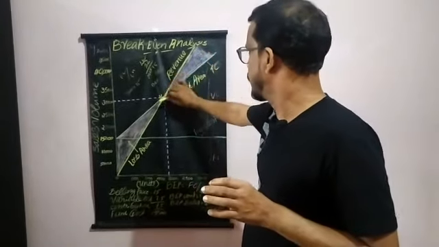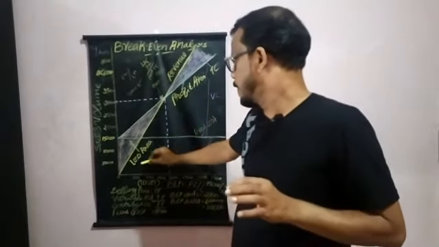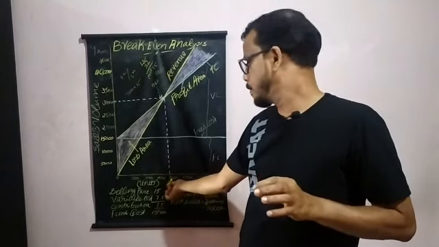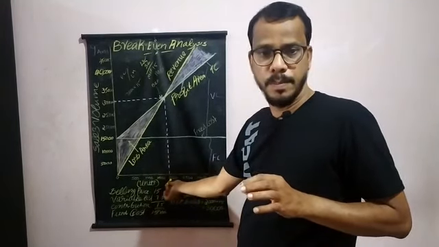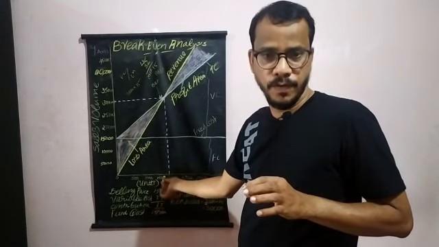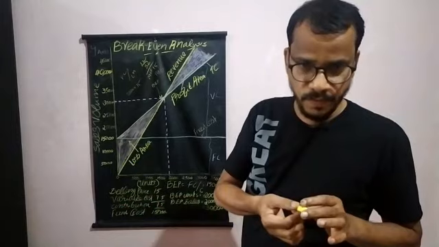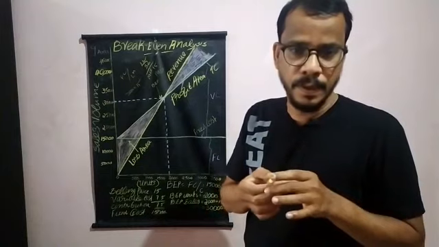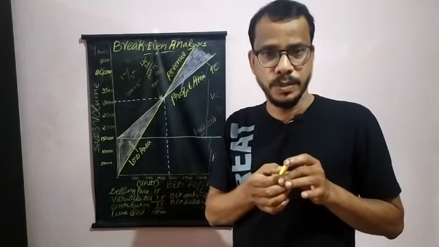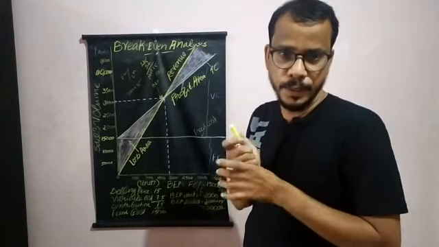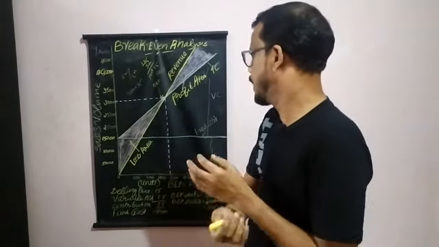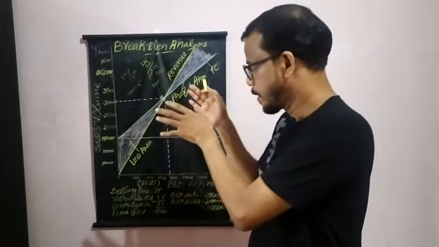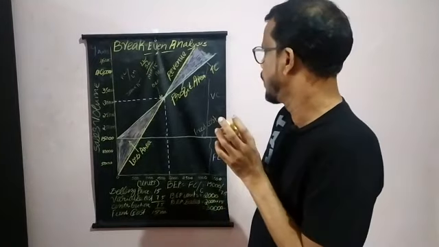So this can also be understood through this graph. You can see that suppose your company's total production is 2,000, and at 2,000 automatically this company will be reaching the break-even point. How? See, your fixed cost is 15,000. 15,000 divided by the contribution margin, that is 7.5. So you will get 2,000. So that 2,000 is the break-even units required. Whenever you get that break-even units, you can multiply that with the selling price, and you will get 30,000. So 30,000 is the break-even sales. So at 2,000 units production and 30,000 sales volume, this company would be reaching the break-even point.